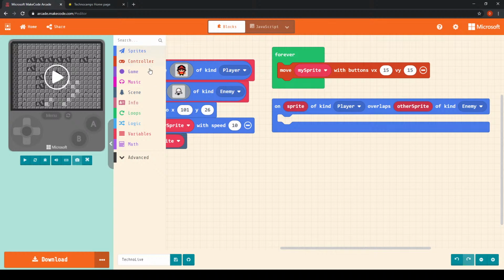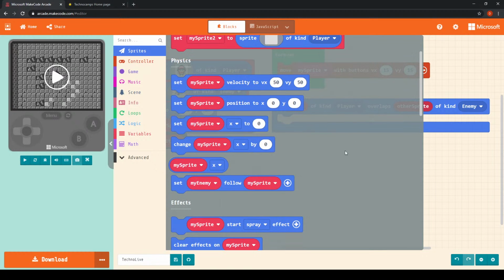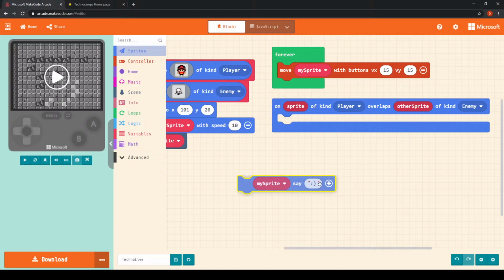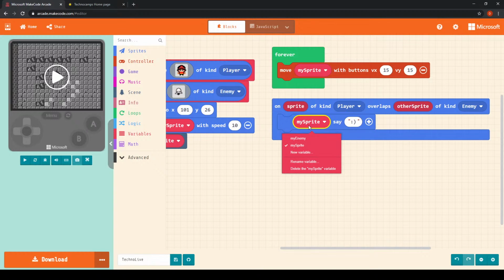So from the sprites menu again, if we scroll down, we can see a block that says my sprite say smiley face. If I drag that and pop it in there, I can change this to, well, we can set it to my enemy or my sprite. It's up to us which sprite we would like to say something.